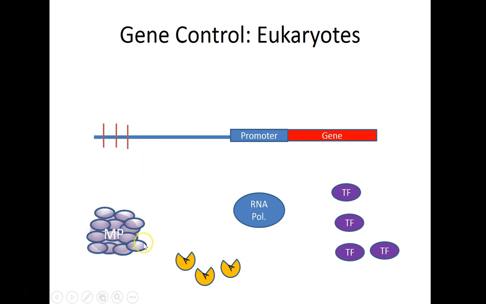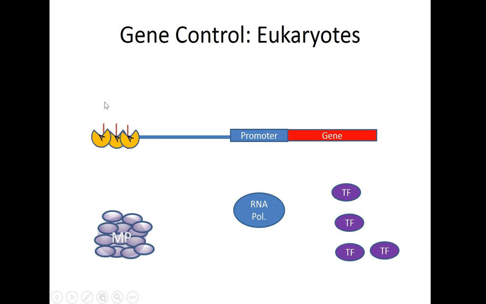You're also going to have a clump of proteins called mediator proteins, and you're also going to have factors or proteins called transcription factors. Transcription factors and mediator proteins are all going to come together in the presence of RNA polymerase only when activator proteins are bound to the enhancers. So it looks something like this.